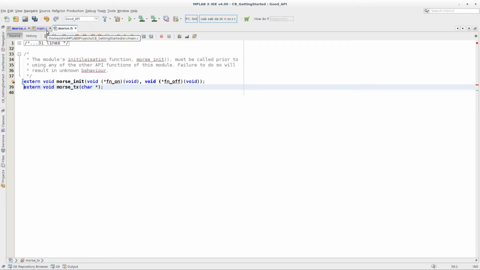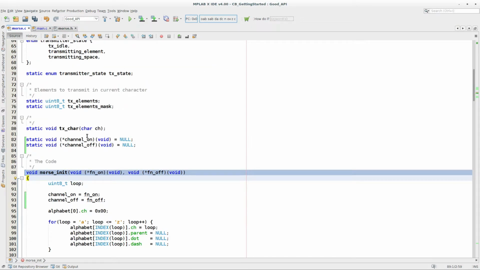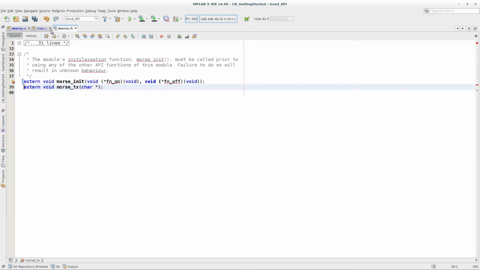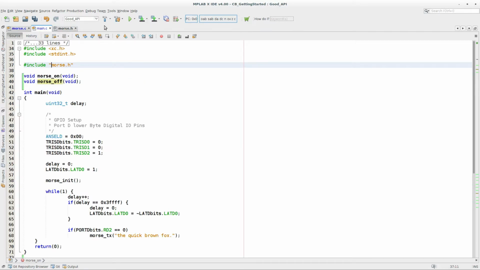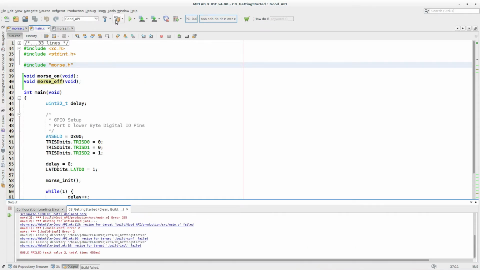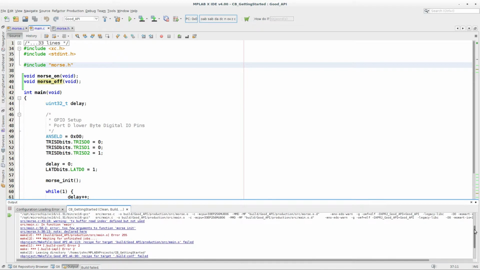So now we have a morse.c, which when initialized is passed two functions, and it will execute those functions when it wants to turn channel on and off. Now, because we've changed that header file, the API, we've now broken our application code. So if we try and build this, it should compile morse.c,